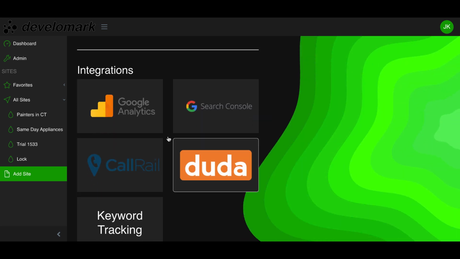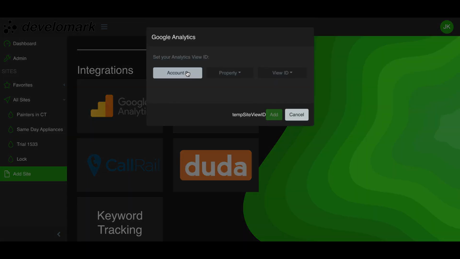Then I would add all of the integrations that I may want to use, and this is very simple. You can integrate all of your Google Analytics accounts, your property, and your view ID inside of here. So we're going to get you set up, and we're going to show you guys how to use this tool to its full potential.